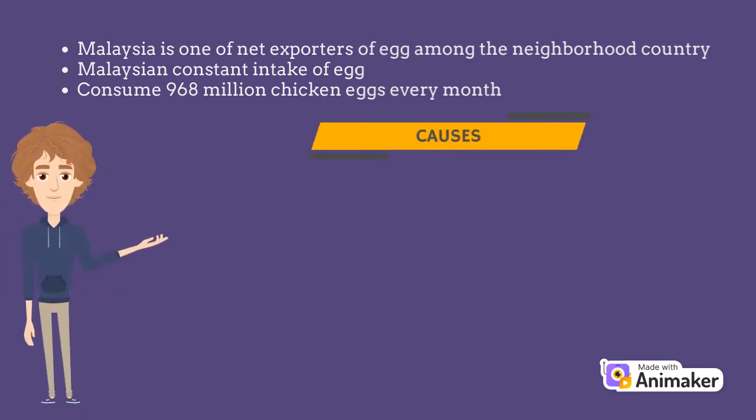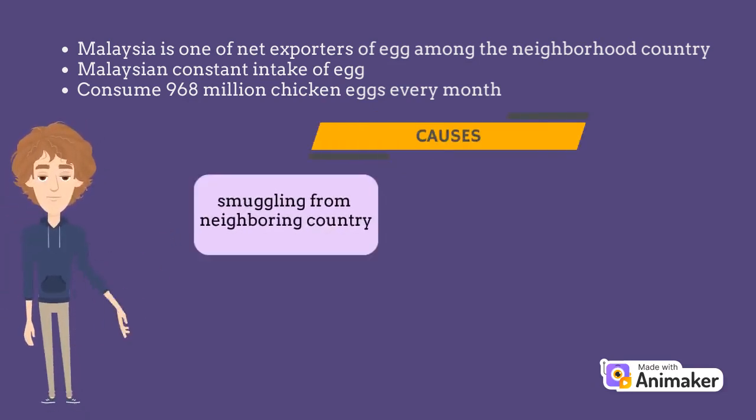First and foremost is smuggling from neighboring countries. In early November 2022, Special Task Force Against Inflation chairman Anwar Musa pointed out that the smuggling of eggs to neighboring countries such as Thailand was also causing the supply shortage. According to a report from Bernama, Mr. Anwar said that the root cause for this shortage was the price of chicken eggs in Thailand being higher than in Malaysia. Among all the neighboring countries, Malaysia has the lowest price of eggs in the market.